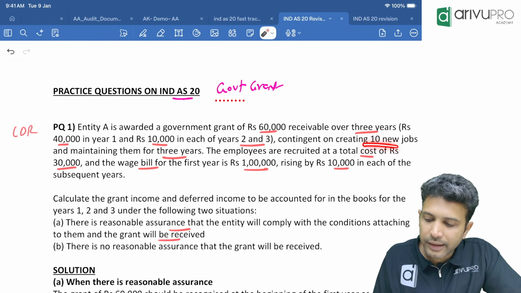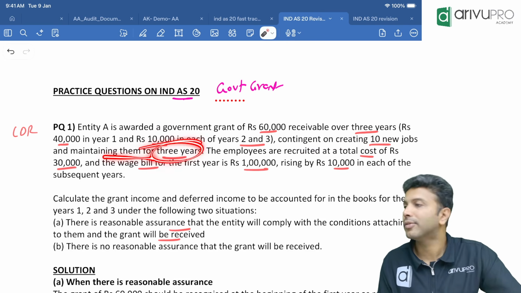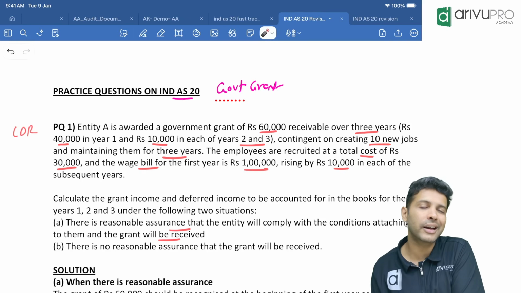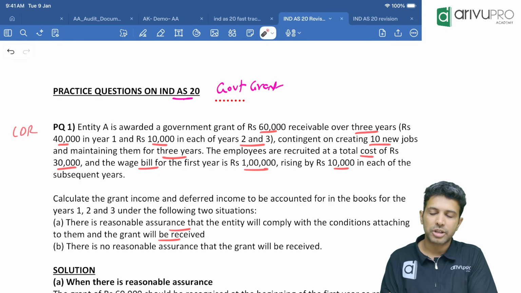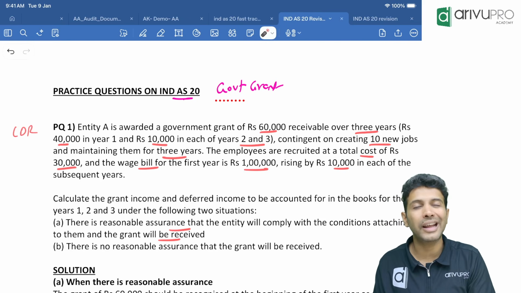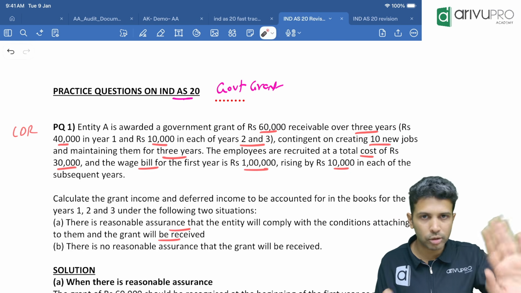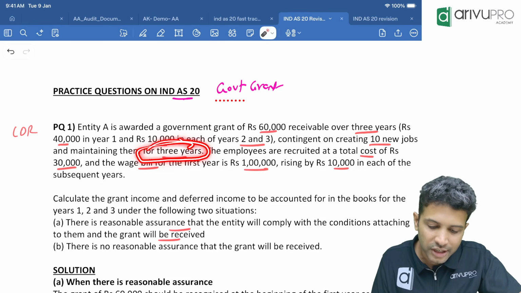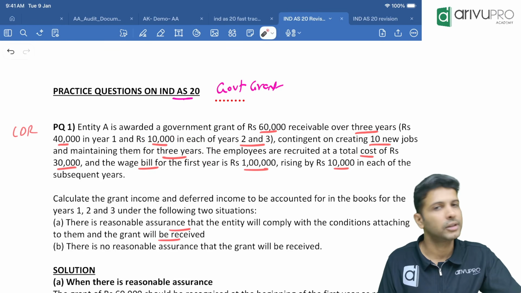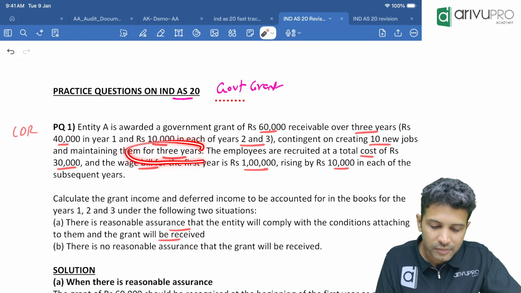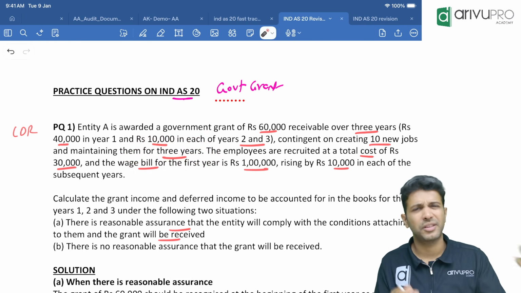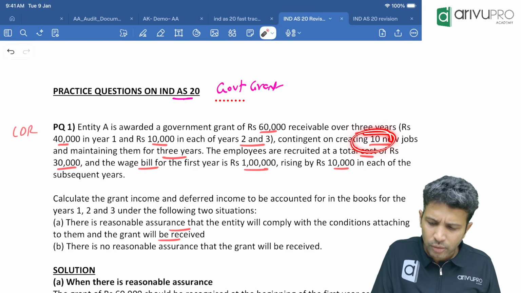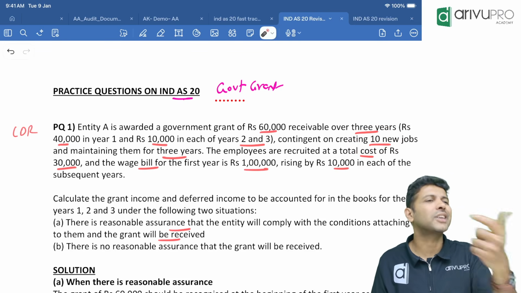Contingent on creating 10 new jobs and maintaining them for 3 years. So is it an unconditional grant or a conditional one? Conditional. We have to create employment, 10 new jobs, and all those employees have to stay in the organization for 3 years. That's a condition. So this condition will last for how many years? 3 years.